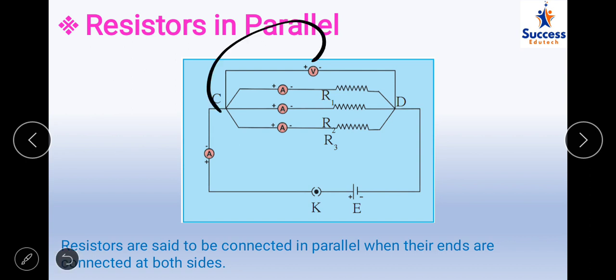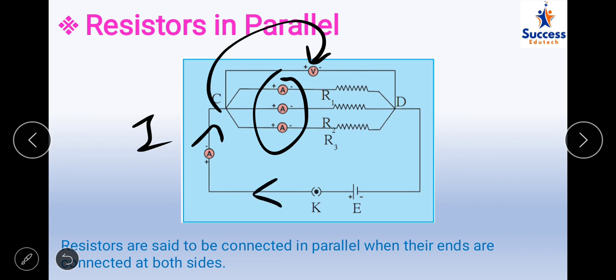Can you see a single ammeter is connected over here, a single voltmeter is connected over here, and 3 ammeters are connected over here? Looking at this part of the circuit, we come to know that the current is getting distributed. The total current measured by this ammeter will be I. The current comes to point C and from here it gets distributed into the 3 connecting wires where the resistances are.